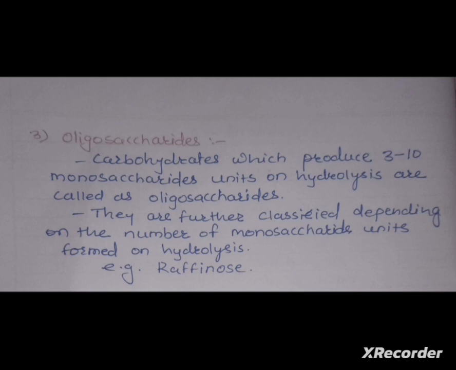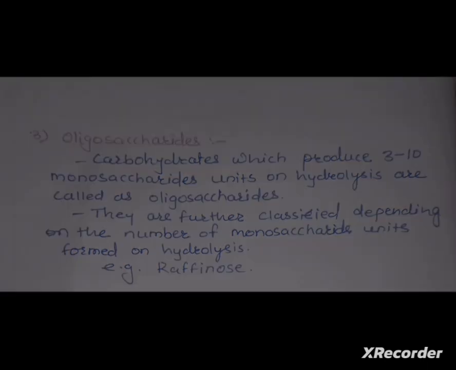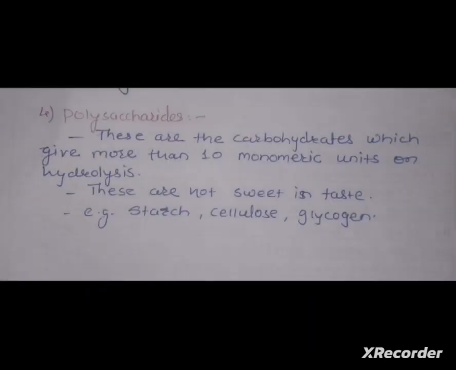Now oligosaccharides. Oligosaccharides are the carbohydrates which produce 3 to 10 monosaccharide units on hydrolysis. Example is raffinose. Now the fourth one is polysaccharide. Polysaccharides are the carbohydrates which give more than 10 monomeric units on hydrolysis. Example is starch, cellulose and glycogen.